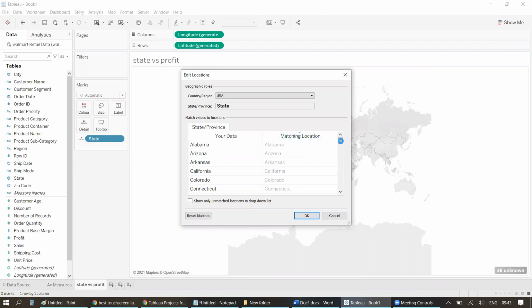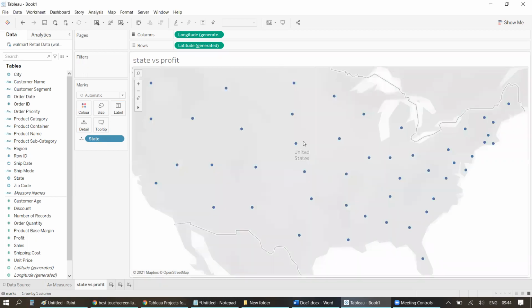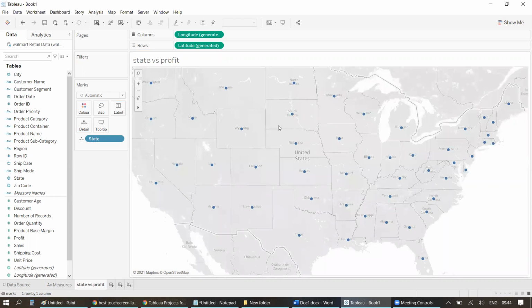If something is still not matched, you need to think about why it's not matching. That might be due to some spelling mistakes, or it's a custom location. So you can think of putting longitude or latitude, or maybe you can manually match it. So there can be requirements around it. I'll just click OK, and you can see, now it's clearly available.